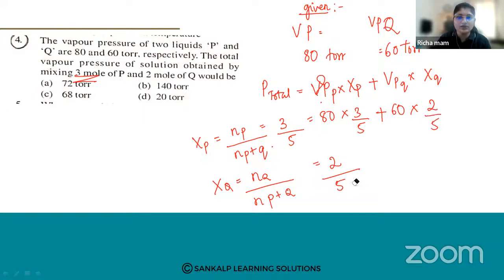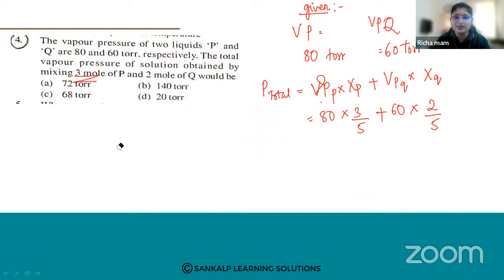So calculate now. I've given you the substitution, so now you can tell me the answers. After solving this, the total vapor pressure created by the two liquids P and Q comes to 48 and this comes to, just a second. So do the substitution. Has anybody answered? Okay, Shubham has answered it as A. Okay, others?